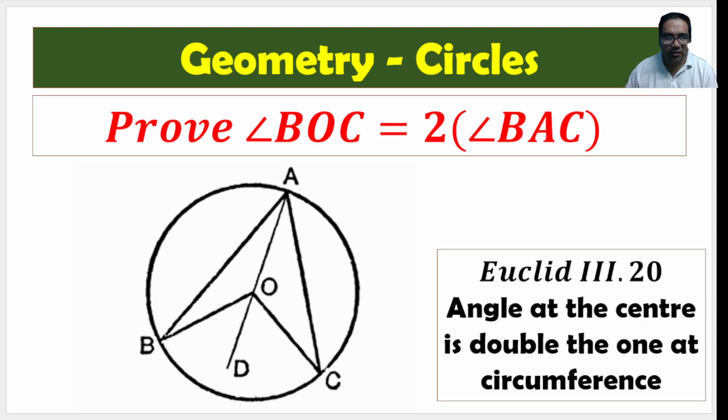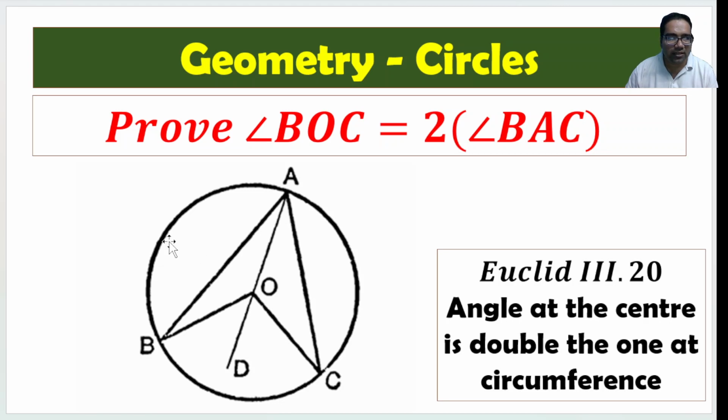And hence, let us prove this important result in circles. An angle subtended at the center of the circle by any arc, let's say BC, is twice the angle by the same arc on the circumference. Right? A is any point on the circumference, on the other part of the circumference. So BAC is any other angle. BOC is twice BAC. Right?